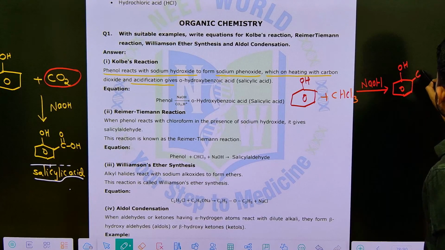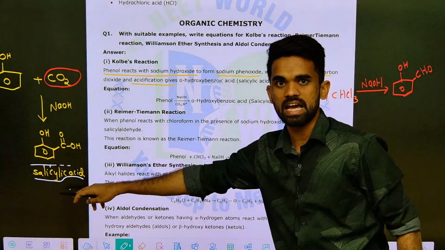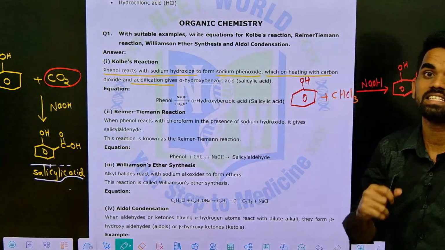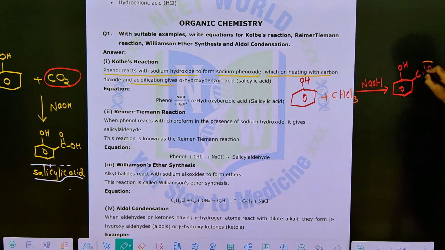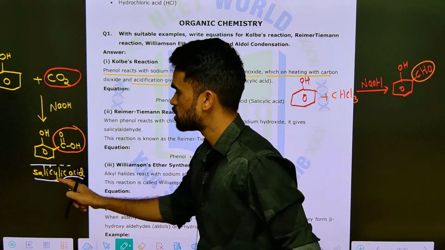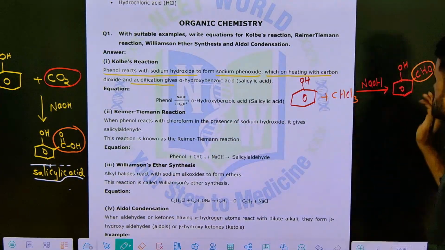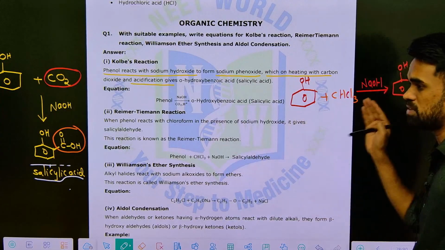orthohydroxybenzaldehyde. Okay, this is salicylaldehyde. In the first reaction we discussed salicylic acid. Now here you should say salicylaldehyde, because here we have aldehydic functional group, and there we have carboxylic acid functional group. So it is salicylic acid there, here it is salicylaldehyde. So these ortho products are major in both of these reactions.